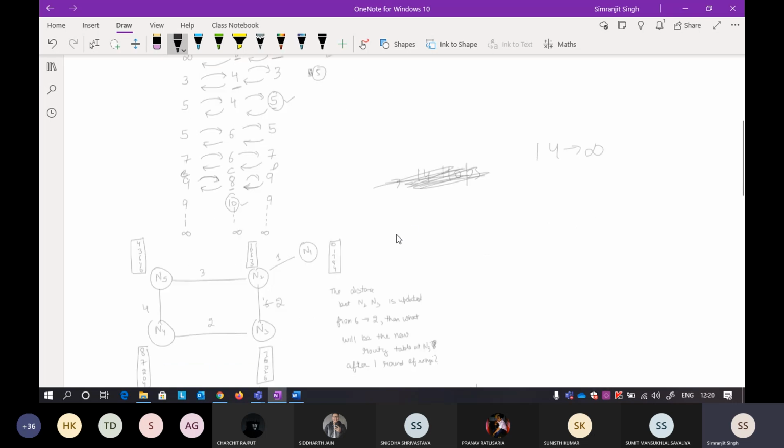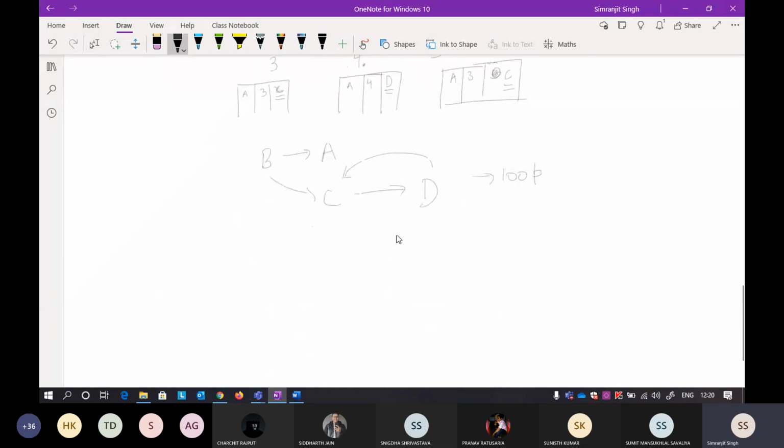Okay, so now this split horizon. What this split horizon says, I will write it so it will not be a bit confusing. It's very simple. Now you can easily follow, and if you are following any book, you will easily understand what is happening.